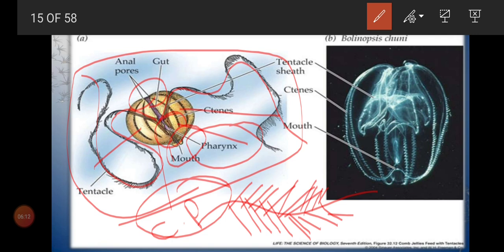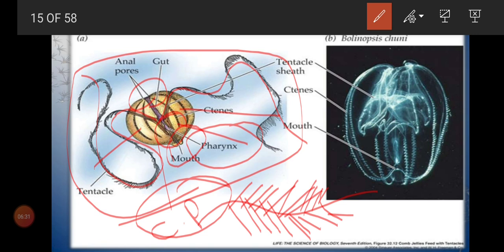This is very important. With that only we can see the locomotion of the organisms. So 8 external rows of ciliated comb plates will be seen in the comb jellies, that is sea walnuts.